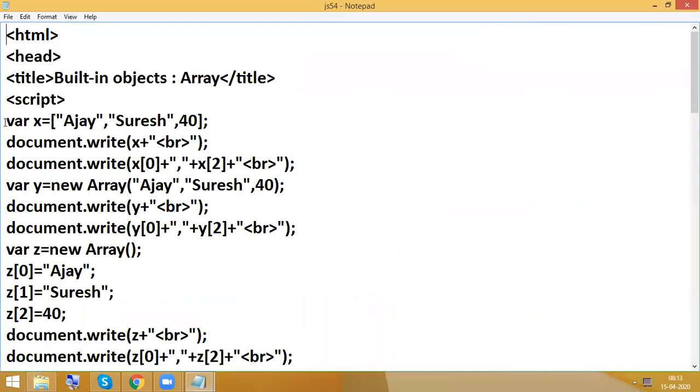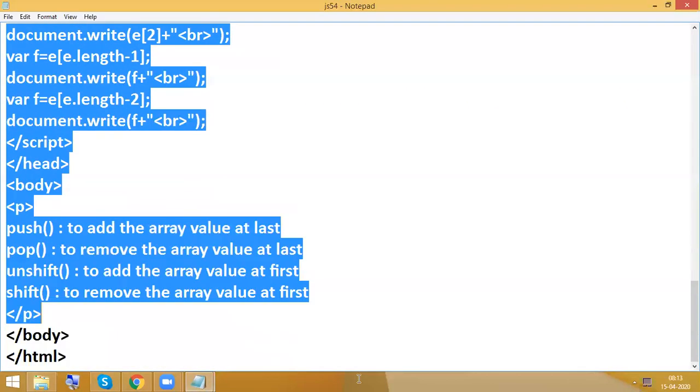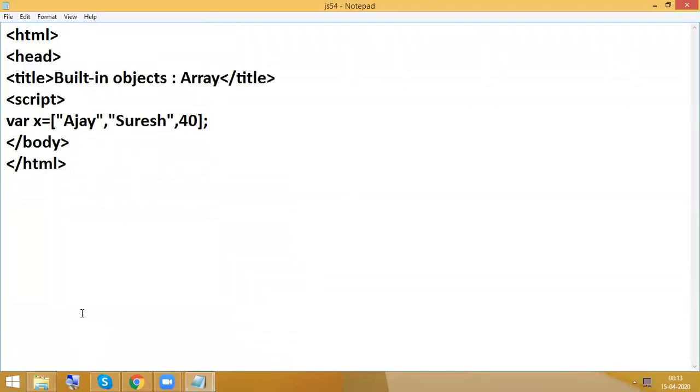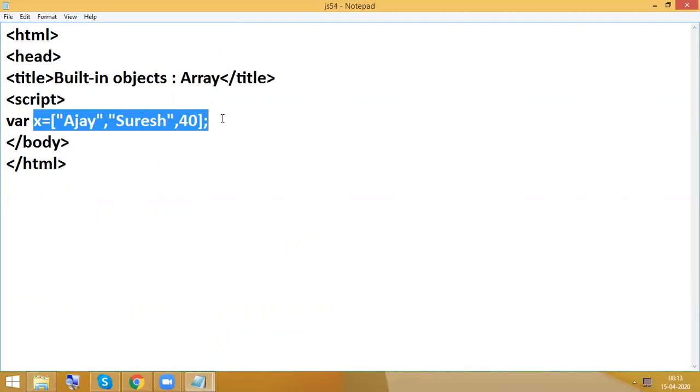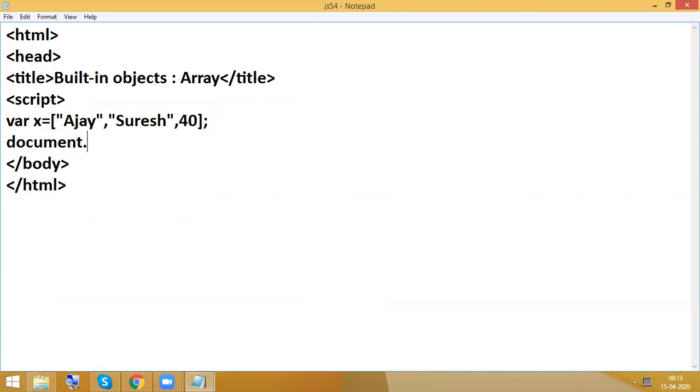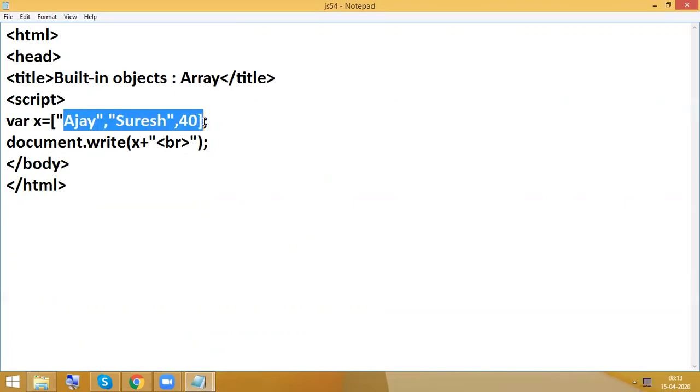So now we are going to work with some other concepts. Okay, so here x equal to Ajay, Suresh, and some number. As usual, I'm going to display this. So document dot write, and here I'm going to have a total array. So X is nothing but Ajay, Suresh, 40.